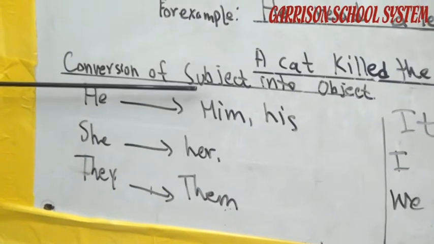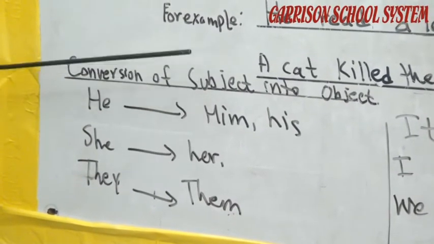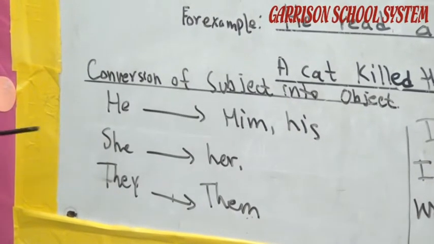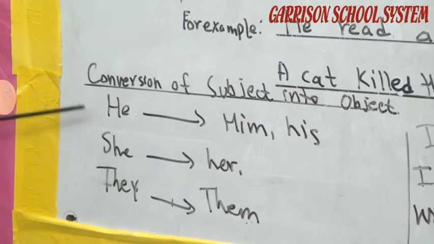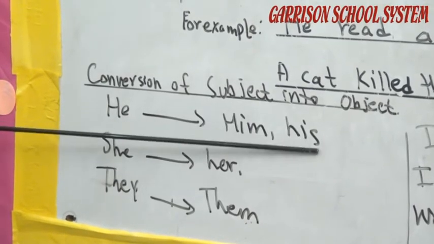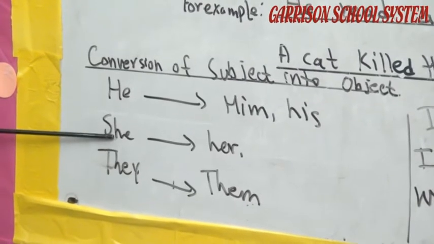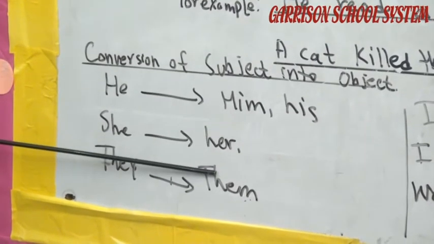There are some rules for your remembrance, for the conversion of subject into object. This rule is applicable in all the sentences of active voice into passive voice. If we use "he" in the active voice, then we use "him" and "his" in the passive voice. If we use "she" in the active voice, we use "her" in the passive voice.